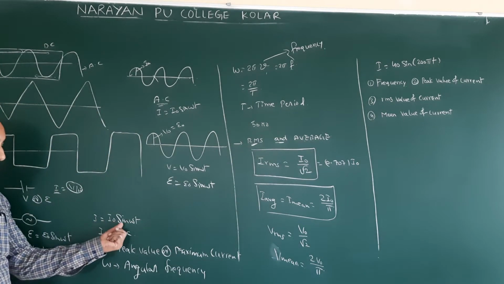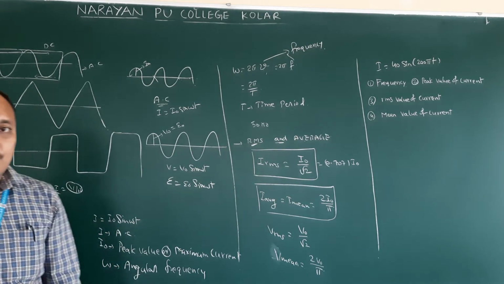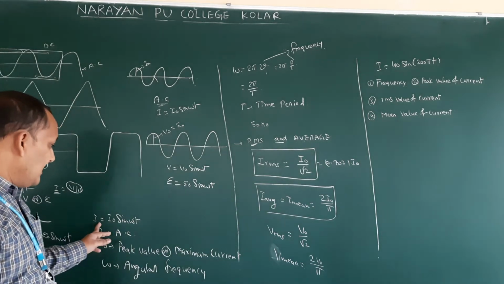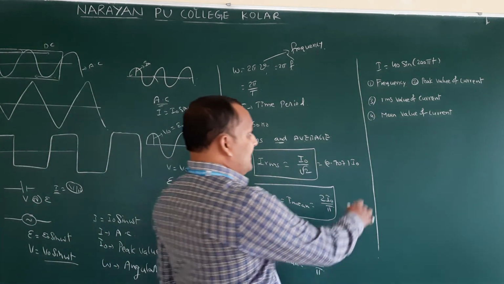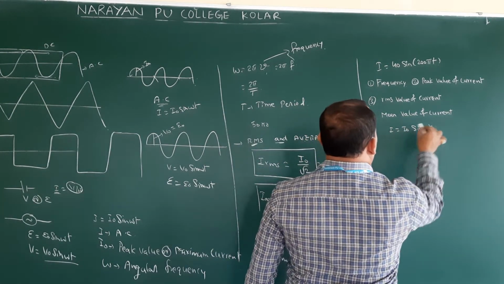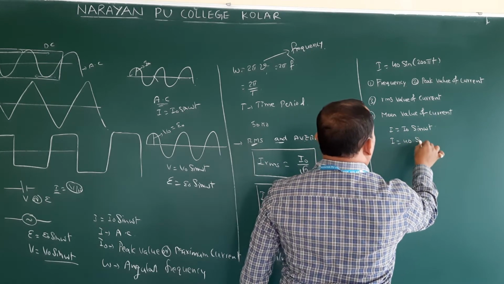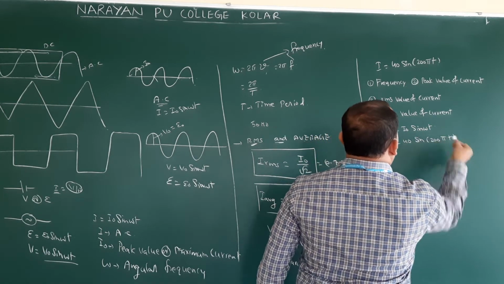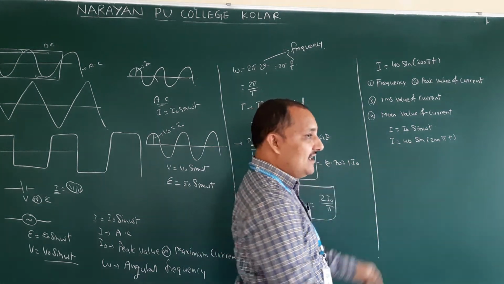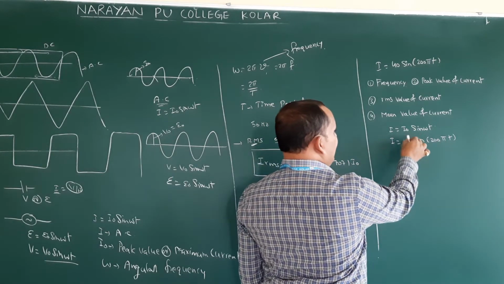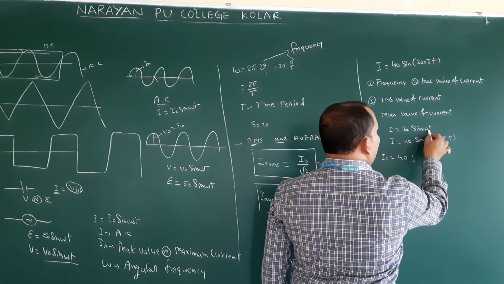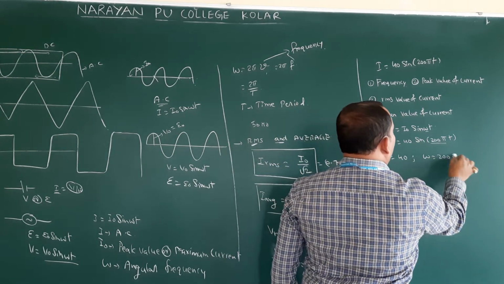I is equal to I naught sin omega t. This type of problems you did in first period in SHM. Y is equal to A sin omega t. Same like that, but here I is equal to I naught sin omega t. So this is the general equation. Here I is equal to 40 sin 200 pi t. Now just compare. In place of I naught, how much is there here? 40. So I naught is equal to 40. In place of omega, how much is there? Omega is equal to 200 pi.